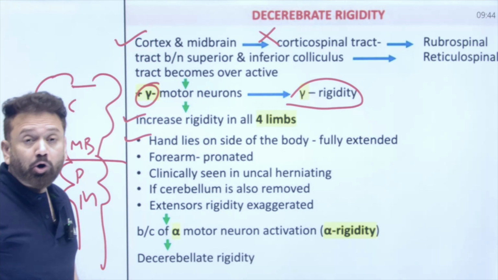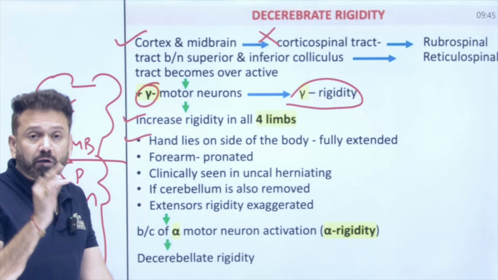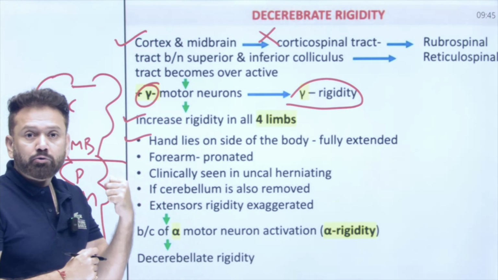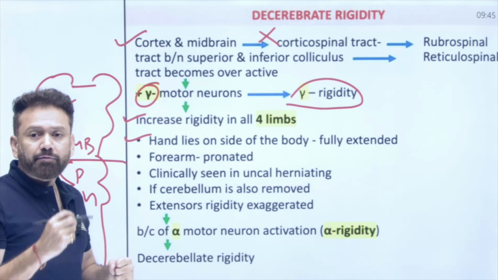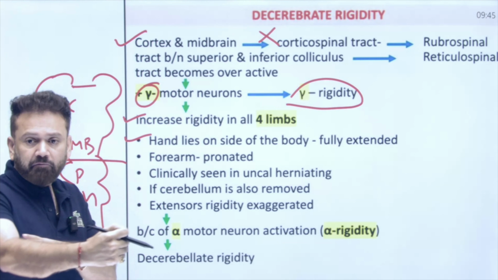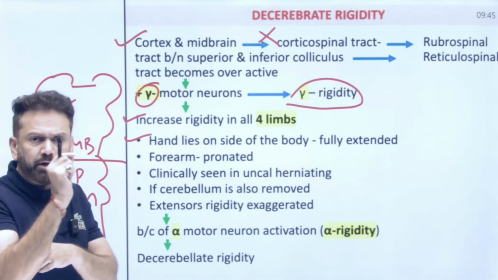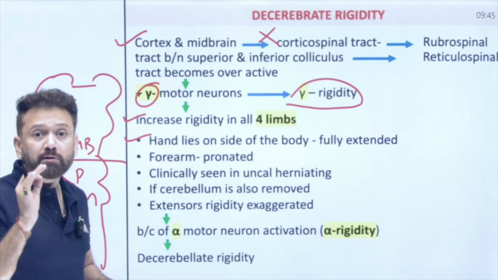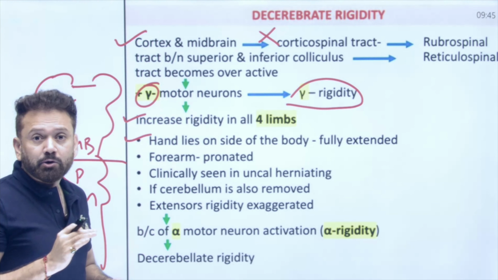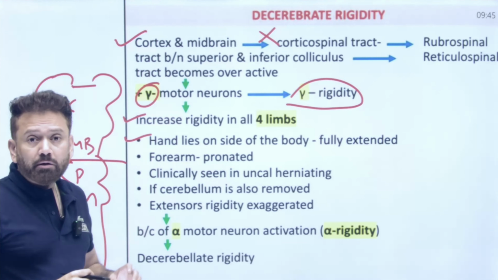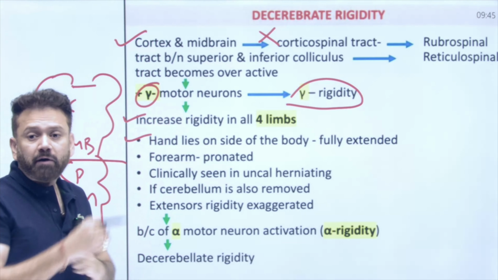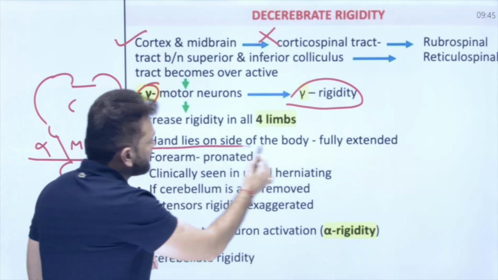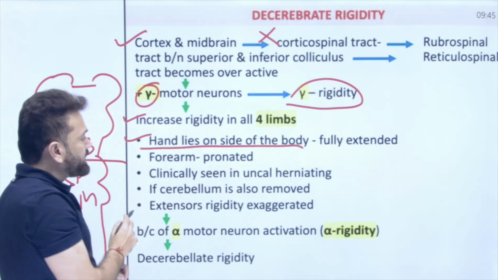Why? Because the function of rubrospinal tract is to flex the upper limb. So if you are writing something, if you are doing surgery, the flexion of upper limb, please write down in red ink, the flexion of upper limb is by rubrospinal tract. So when cortex is gone, red nucleus is gone, hands cannot be flexed. So hands will be lying on the side of the body and it will be fully extended.